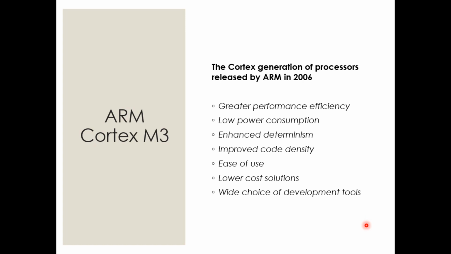Then enhanced determinism is the next very big thing. It is going to guarantee that critical tasks, or emergency interrupts, are serviced as quickly as possible. Cortex M3 has that capability. Getting what I am trying to say? The next is improved code density, which basically comes because of Thumb2 technology. The advantage is it reduces the required memory size. We have already discussed this.